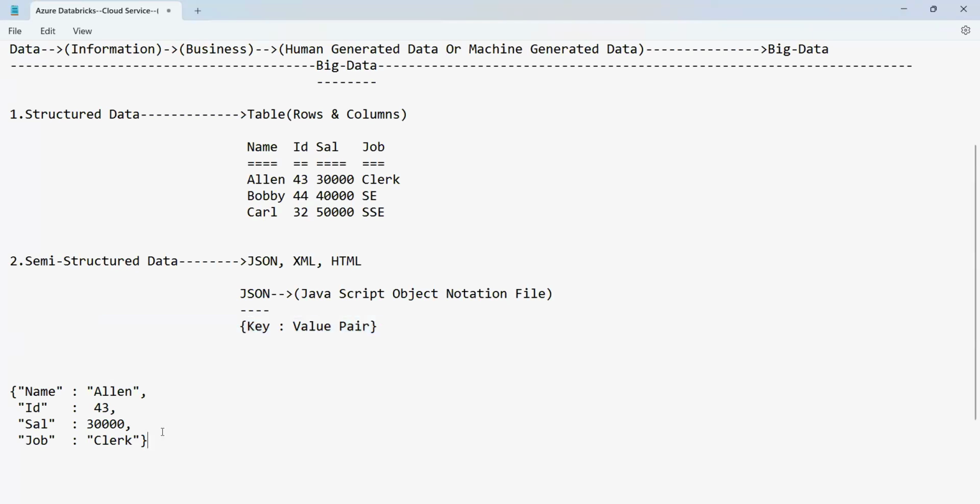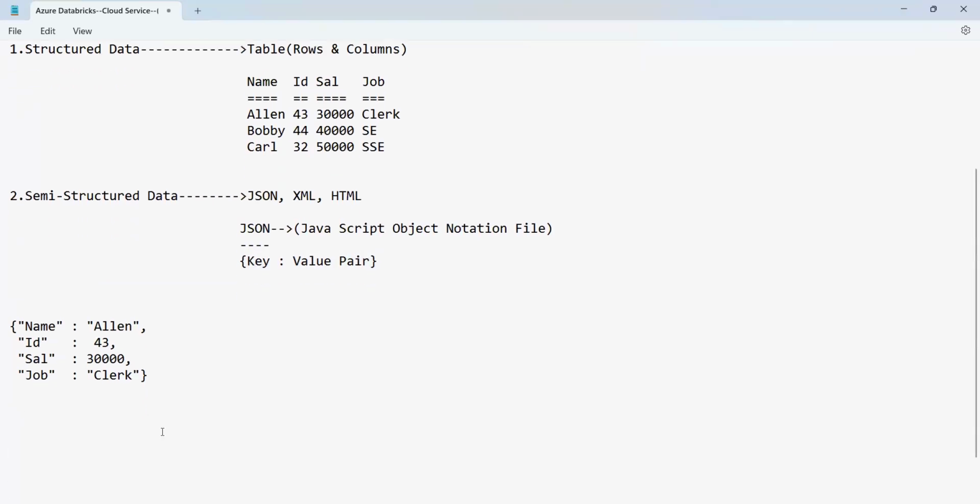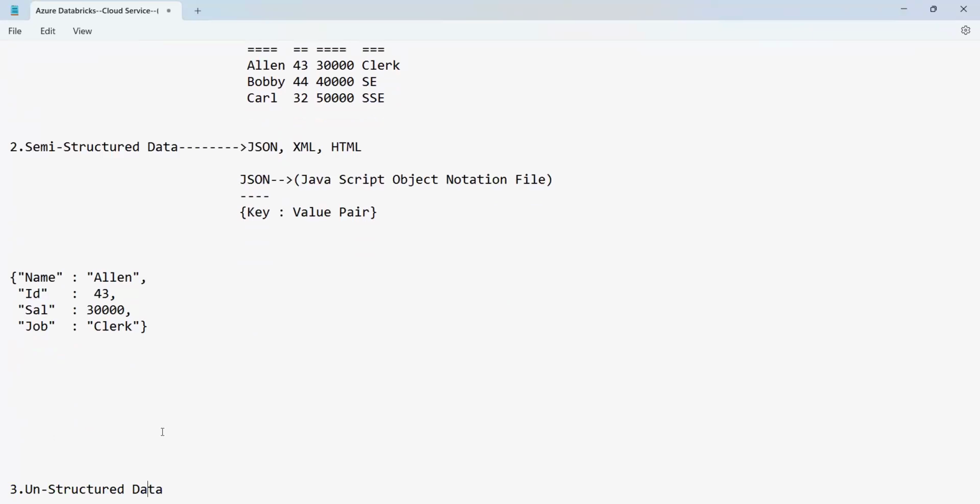The next one after this, can you see it? Again, you have the key value pair. The next one after this you have it here.